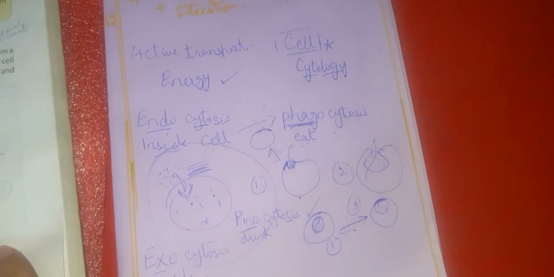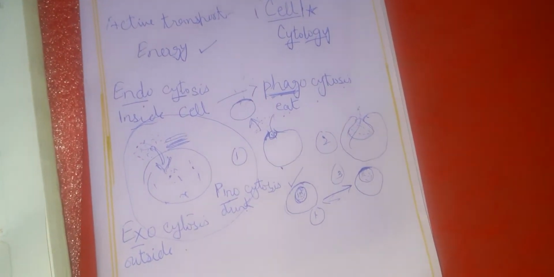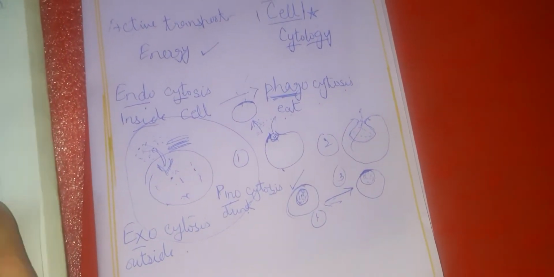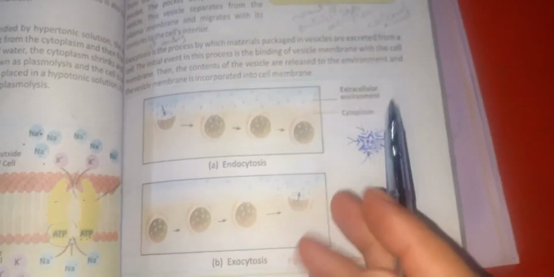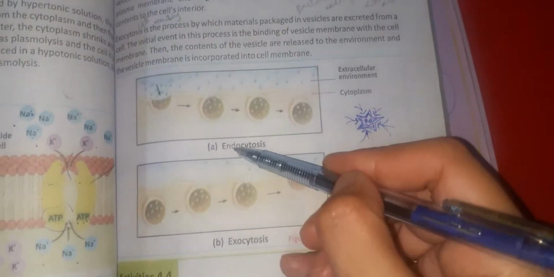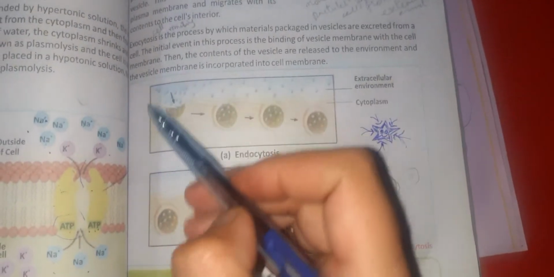What you have to do is read your book page number 87, and then it will be much clearer to you what we read and how we have to understand. If you look at this structure, it's figure number A, endocytosis. What happens here?